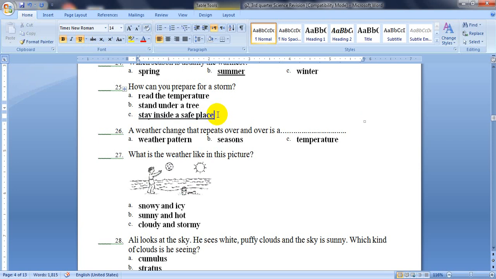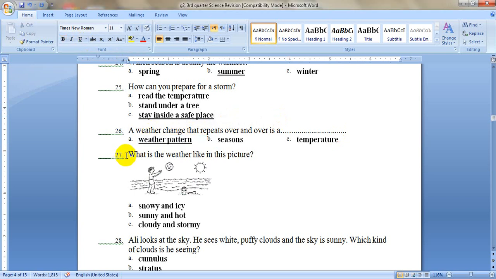The next one, question number 26. A weather change that repeats over and over is a weather pattern, seasons, or temperature. Let's remember the definition of the word temperature together. It means the measure of how hot or cold something is. What about a season? A season is a time of the year, so it's not temperature and it's not seasons. A weather change that repeats over and over is a weather pattern.